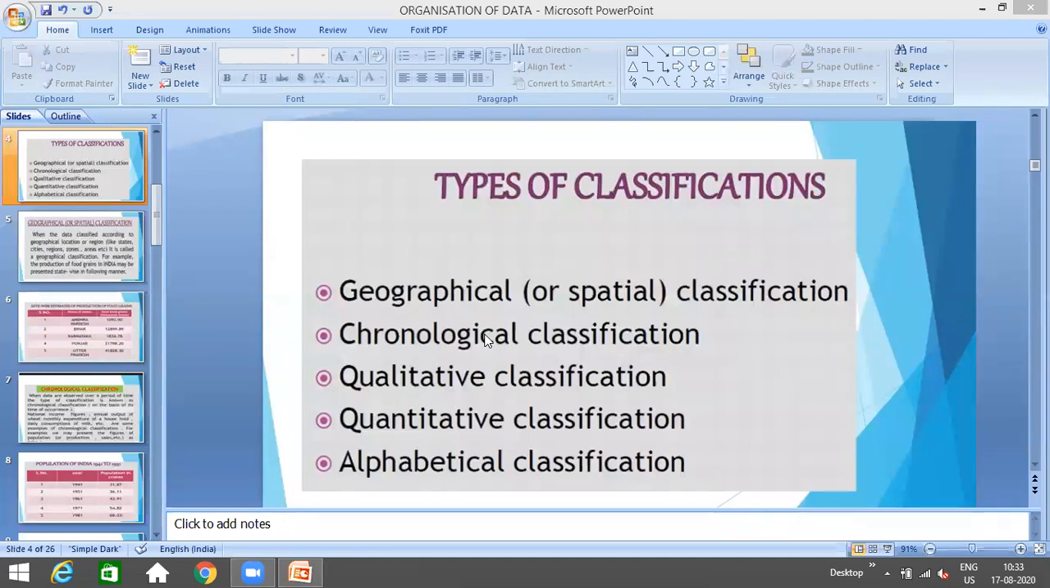Next is quantitative. Quantitative classification means whenever the data is being classified on the basis of some quantity only. When we are talking about quantity, it means the data is classified on the basis of numbers only, height, weight, and besides that we have, suppose, income, expenditure. That is quantitative classification. And last here comes alphabetical classification. Whenever the data is arranged in alphabetical order, that is known as alphabetical classification.